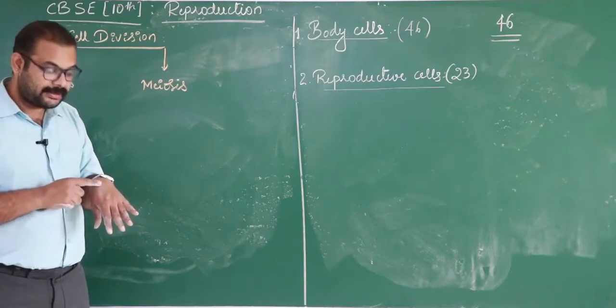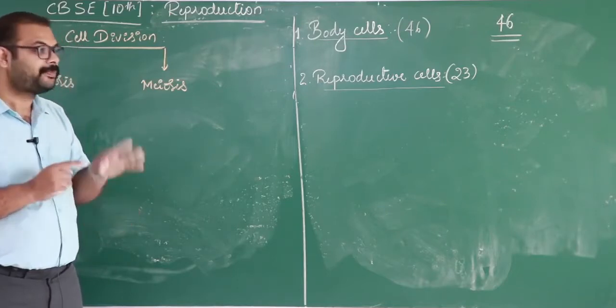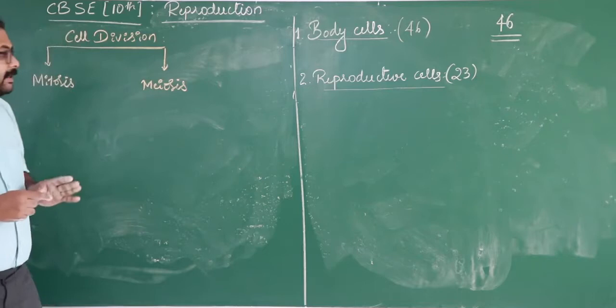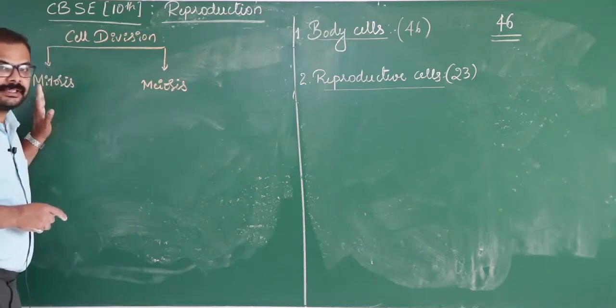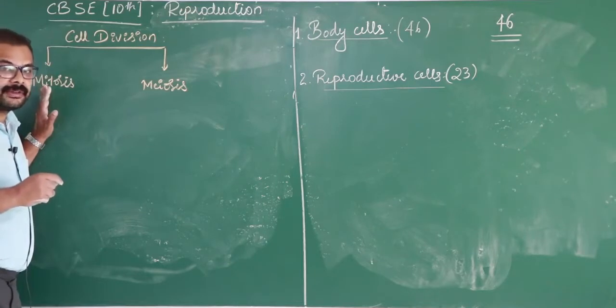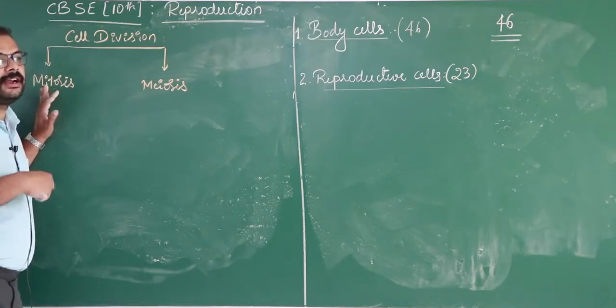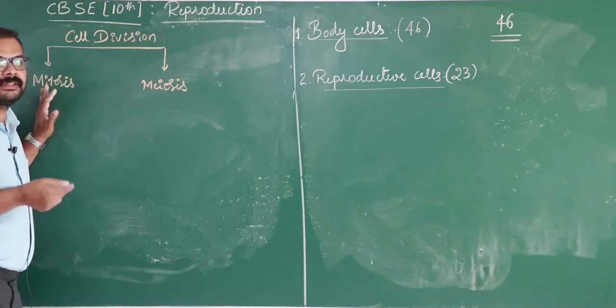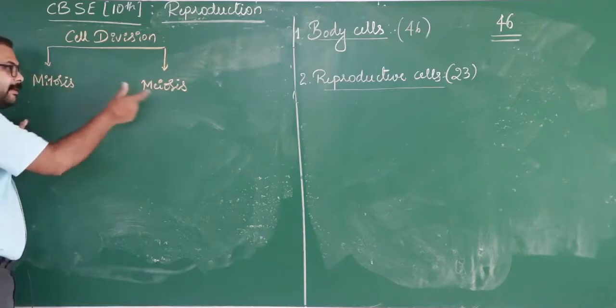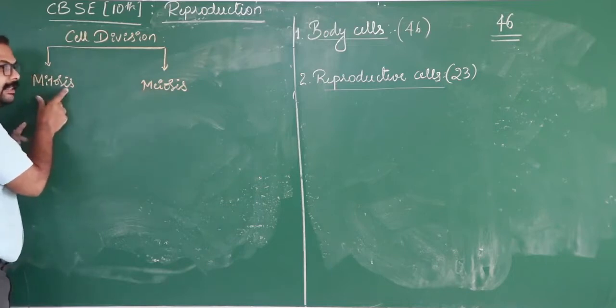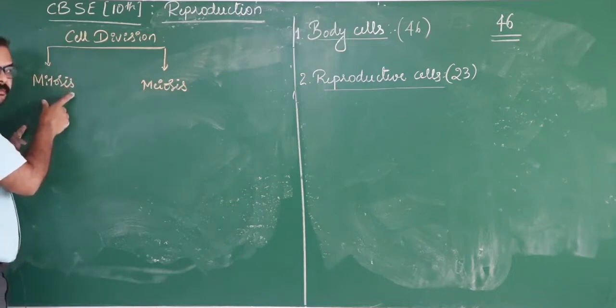The new cells also contain 46 chromosomes. That kind of division is what we call mitosis. Mitosis is a kind of cell division in which the cell undergoes division while keeping the same number of chromosomes. This mitosis occurs throughout the body.